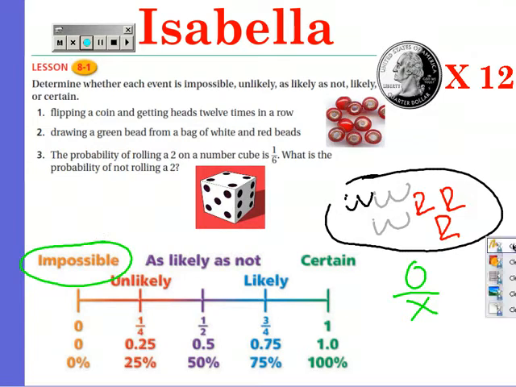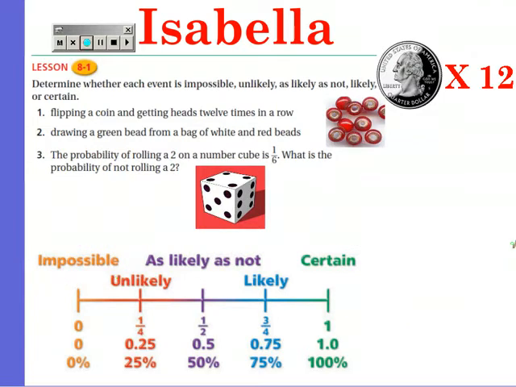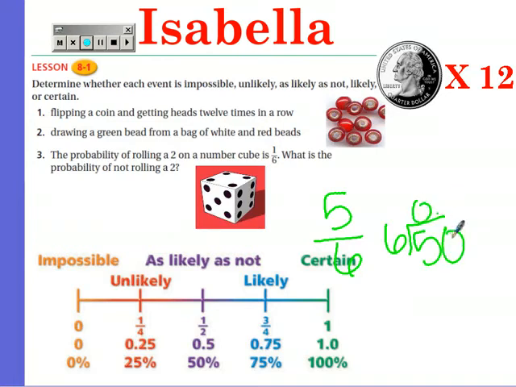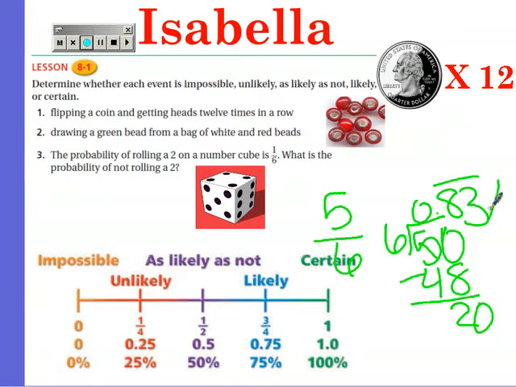And number 3, the probability of rolling a 2 on a number cube is 1/6. What is the probability of not rolling a 2? So that's going to be 5/6. 6 into 5.0, add a 0, 48 minus 48, it's going to be a 0.83, which is 83%, which is going to be about right there, which is likely.